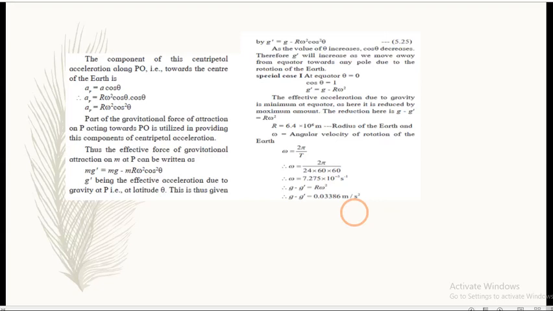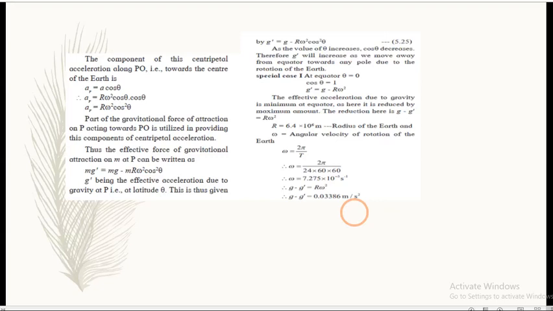Therefore, the effective force of gravitational attraction on the mass m at P is written as mg dash is equal to mg minus m R omega square cos square theta. m gets cancelled, remaining g dash is equal to g minus R omega square cos square theta.